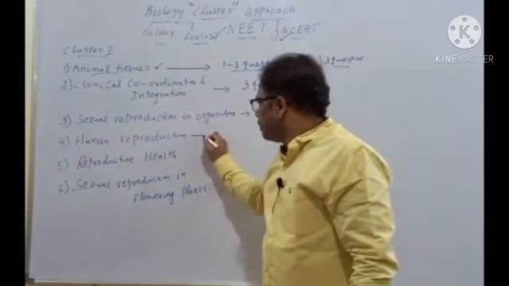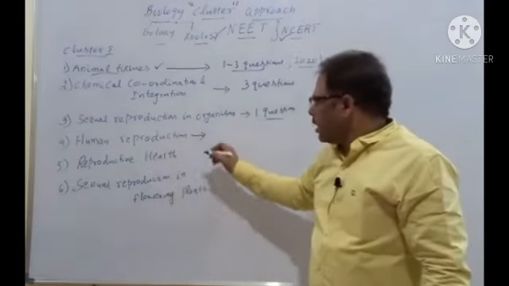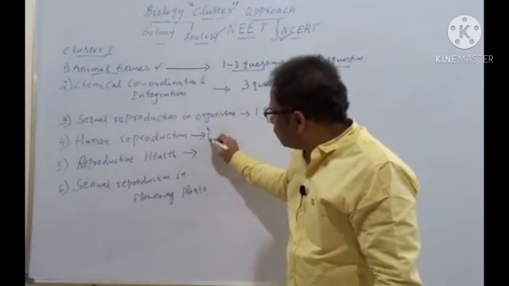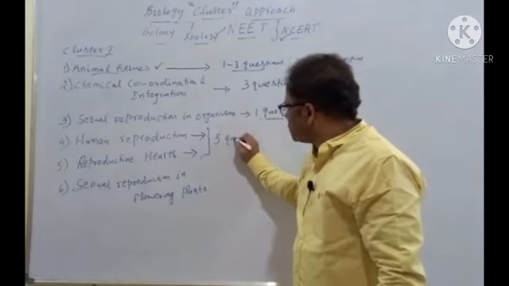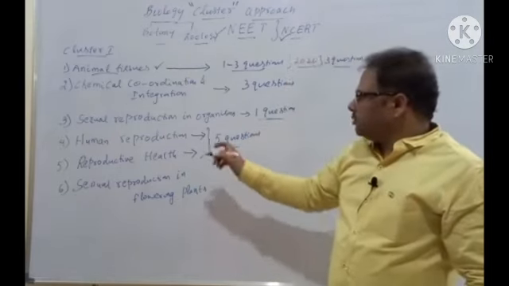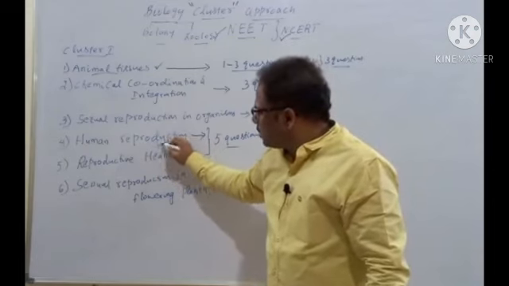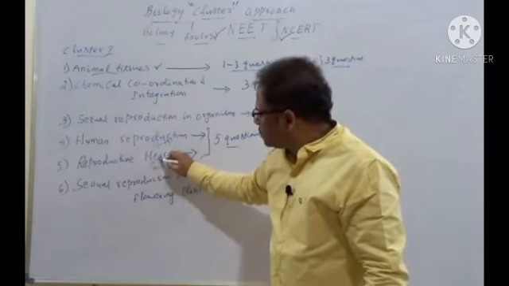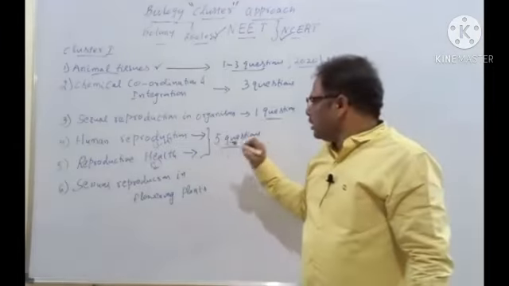Next one is human reproduction. It's there in NCERT 12th class. And next one is reproductive health. Both the chapters combined around 5 questions. Sometimes human reproduction 3 to 4 questions, and reproductive health around 2 questions. So you can say around 5 questions on an average, because it's not based on weightage.